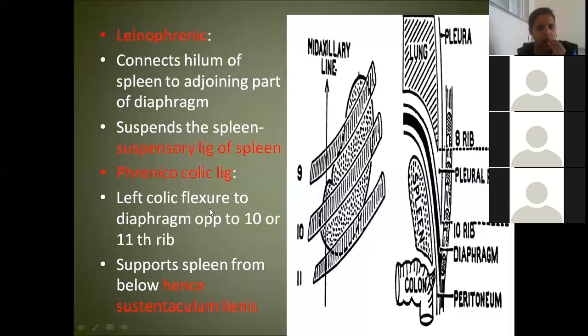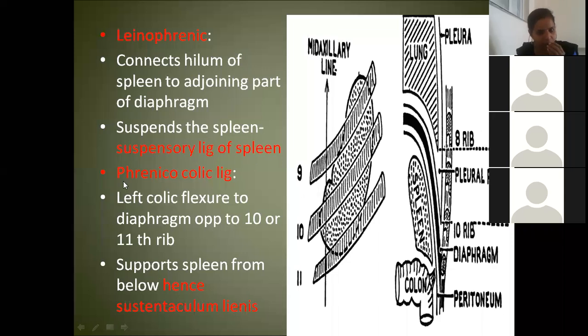That's why you call this ligament the suspensory ligament of the spleen, holding the spleen from behind.